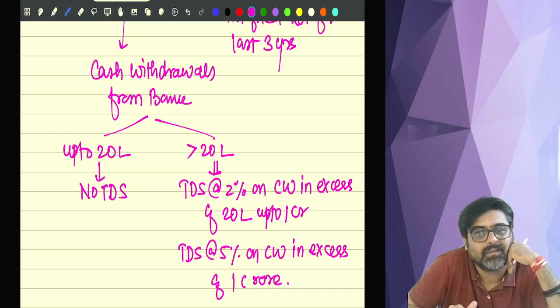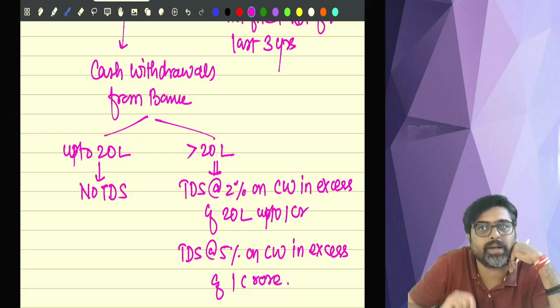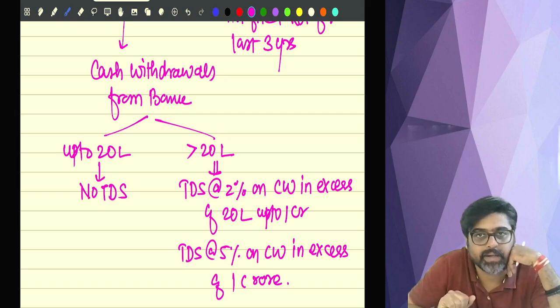Understanding? For a cooperative society, there is no such restriction. For a cooperative society, the limit is 3 crores only. But for others, the limit was 1 crore. That limit will be reduced to 20 lakhs if he is a regular non-filer of ROI. Then the limit will become 20 lakhs.